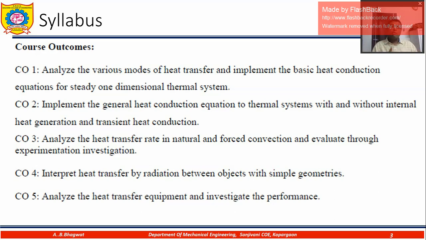As you advance in this topic, you will come to know that it is a very beautiful subject, although very complex, but very beautiful.